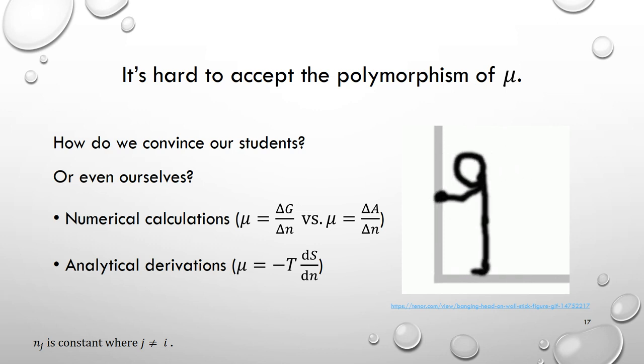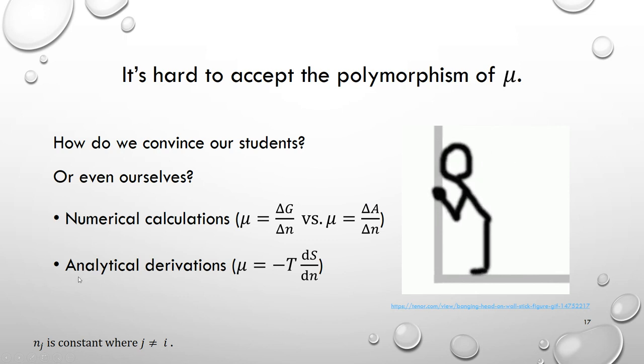Now I'm going to give a total of 3 examples, 2 numerical calculations, and 1 analytical derivation. In the numerical calculations, I'm going to use delta G over delta N to calculate mu. I'm going to use delta A over delta N to do the same thing, and in the end, we get the exactly same result.